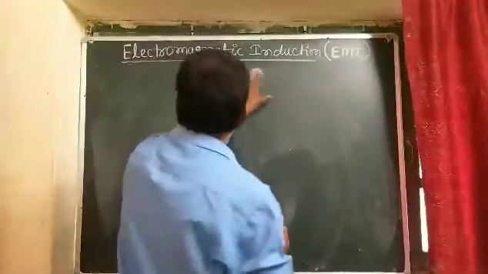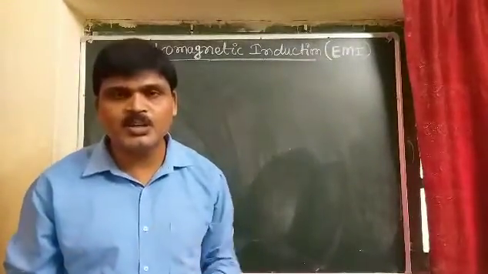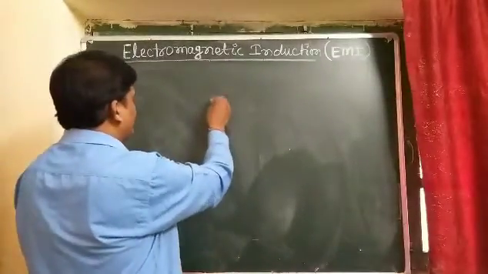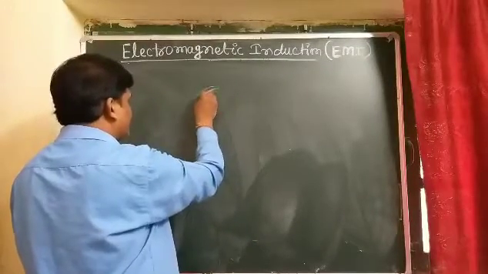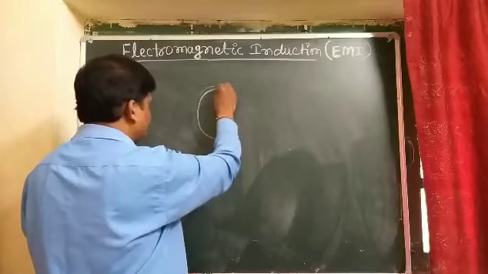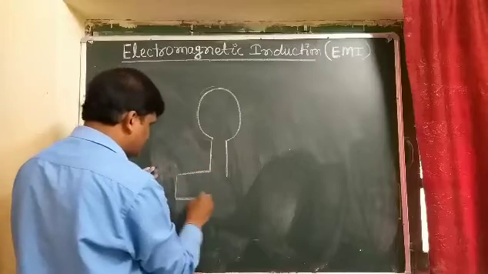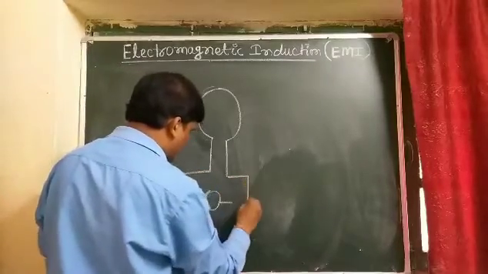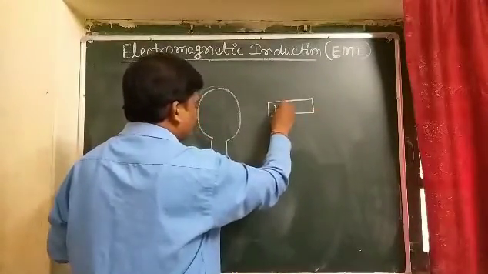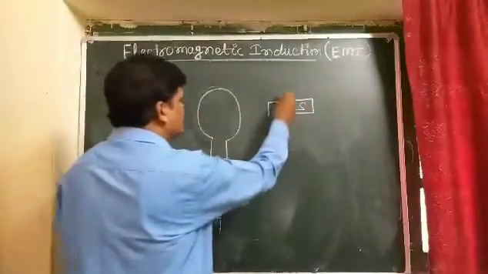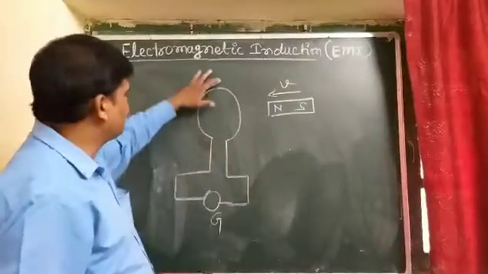Students, how is the induced current produced in the coil? I have drawn a diagram here to understand the concept of generation of induced current in the coil. See here, this is the coil which is connected with a galvanometer, and suppose the north pole moves here, that is, the north pole of the bar magnet moves toward the coil.